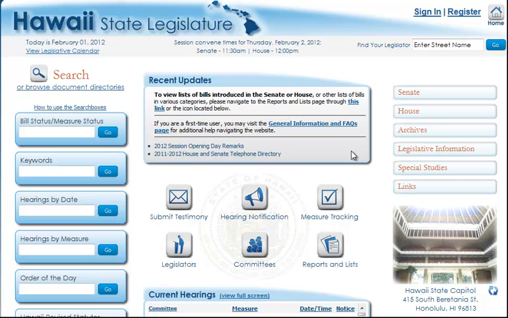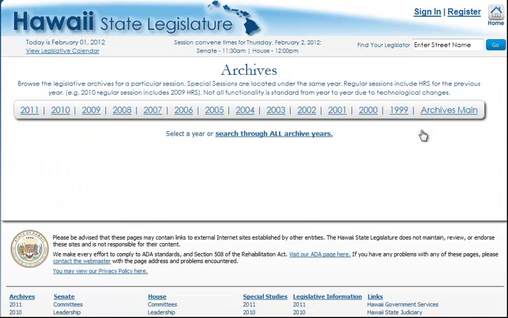But if we want to take a look at the past sessions, we have to click on the Archives link first, which is all the way on the right-hand column. So clicking on Archives takes us back from the 2011 session all the way back to 1999. So you can either search for a specific year or you can search all of the archive years by clicking on this link. Let's try just clicking on the link for 2011.